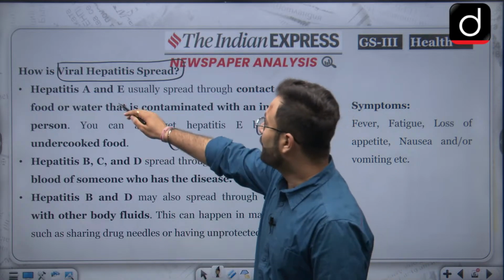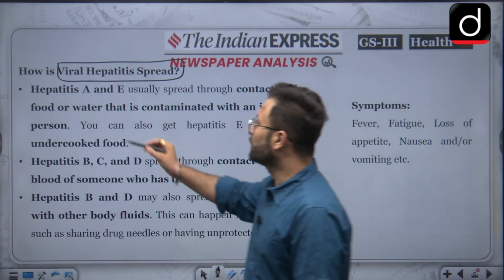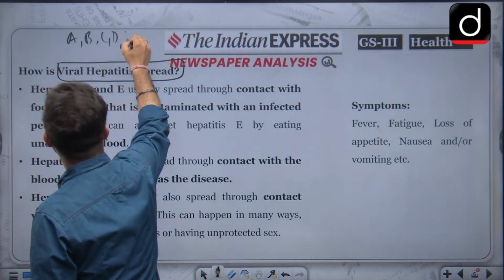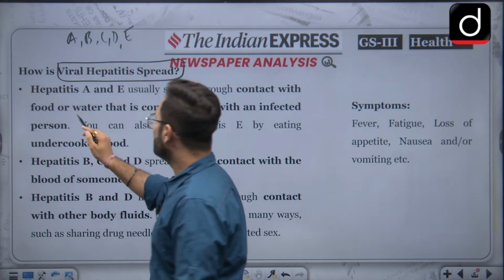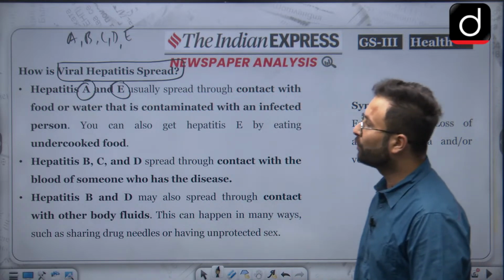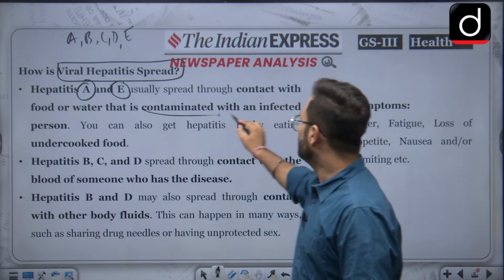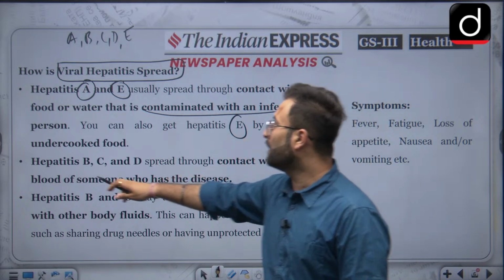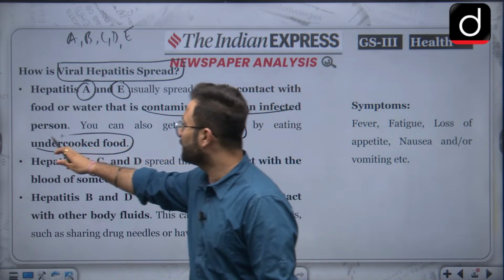Now hepatitis A and E, there are two types we have discussed, A, B, C, D, E. Out of these, A and E are usually spread through contact with food or water that is contaminated by an infected person, or you can also get hepatitis E by eating undercooked food. So please remember these two factors.